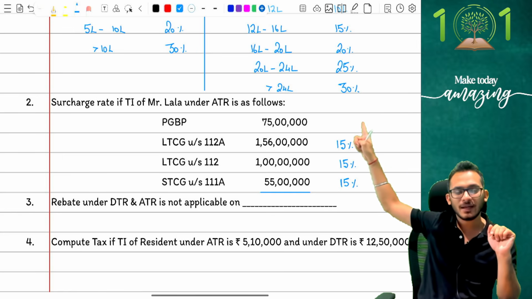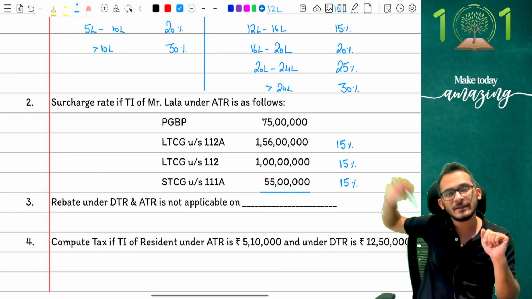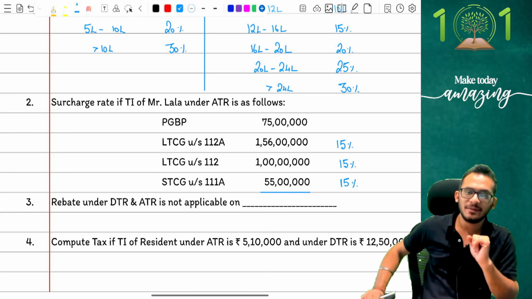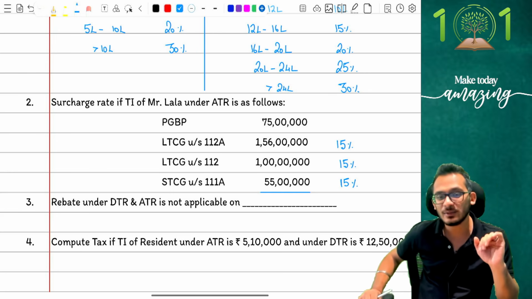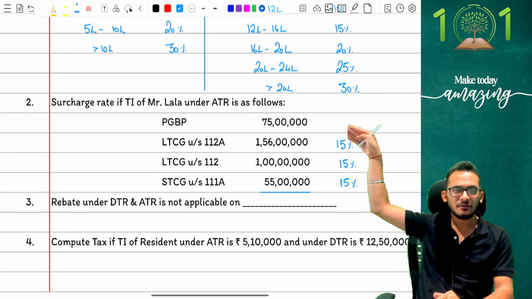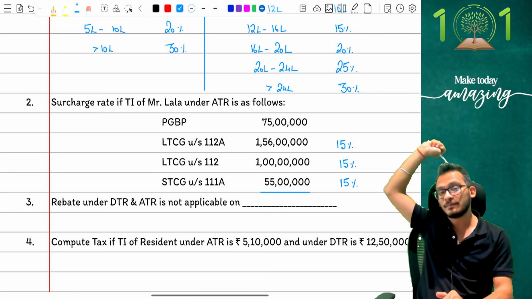Now, if you're going to look at PGBP separately, people, the PGBP shows 75 lakh rupees. And this is where the mistake comes. In examination, in the hurry which you have, the first thing you will say, Rahul, if I'm looking at PGBP on a standalone basis, the person is sitting somewhere between 50 lakhs to 1 crore. So let's apply a 10% surcharge.